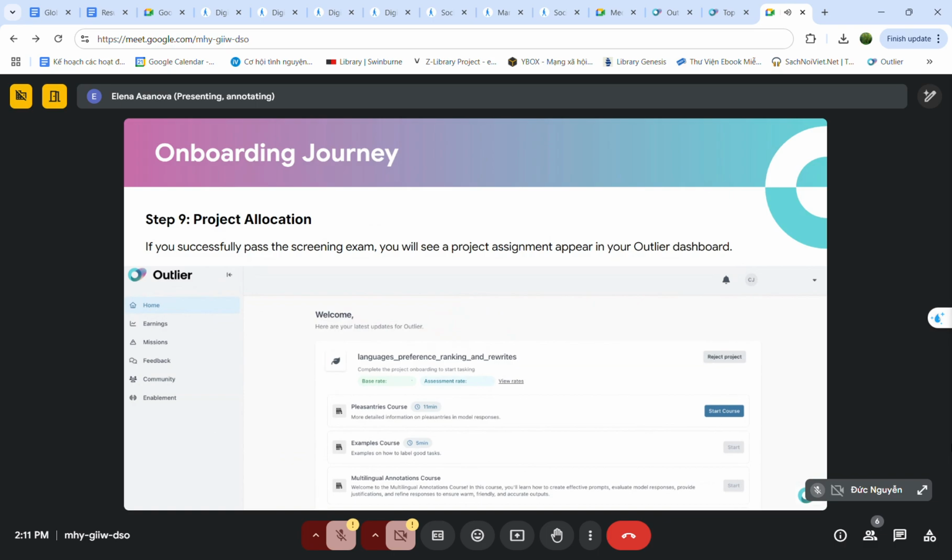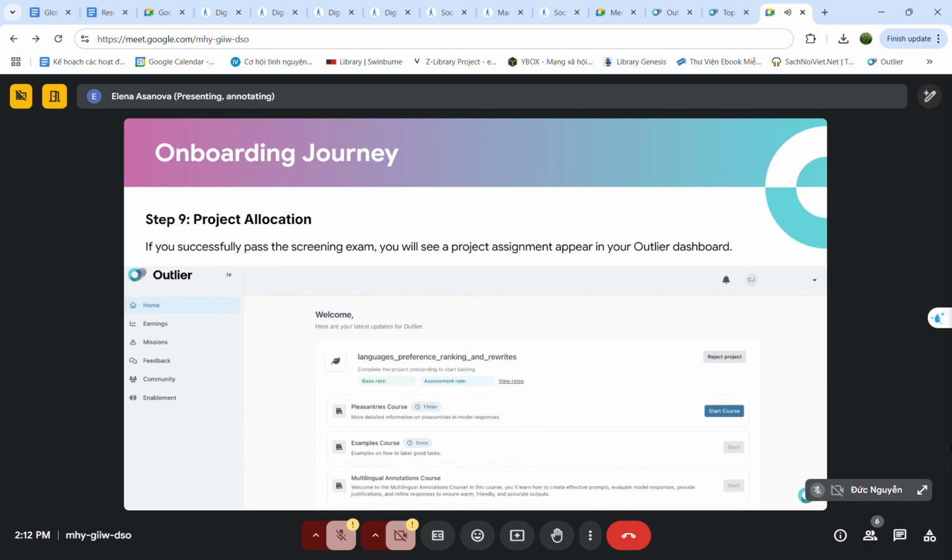You can see the name of the project, you can see the base rate and assessment rate for the project. And usually, for any project, before you start, there are educational courses that you have to take in order to be able to work with the real work assignments. If you don't take the course, you won't get access to the working project because it's very important that you do them right.